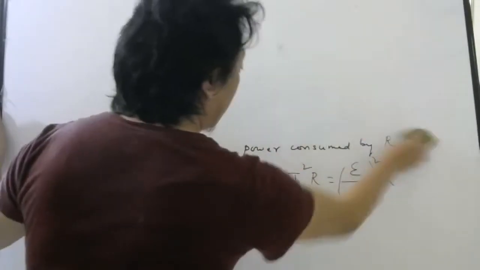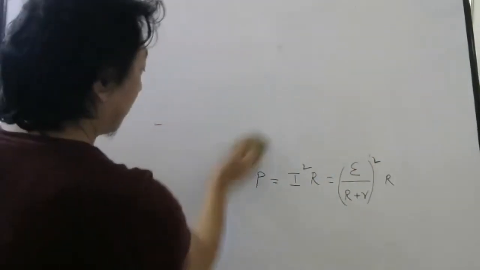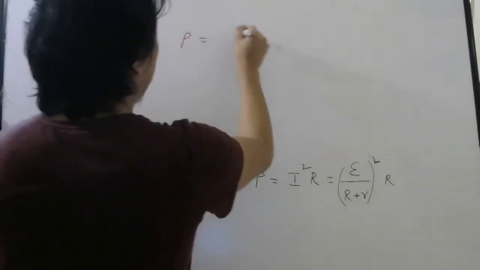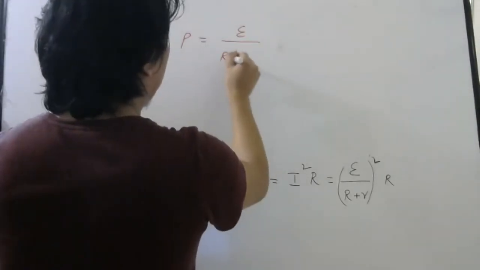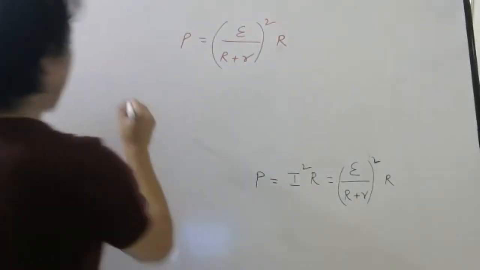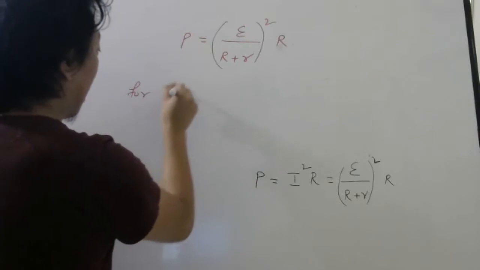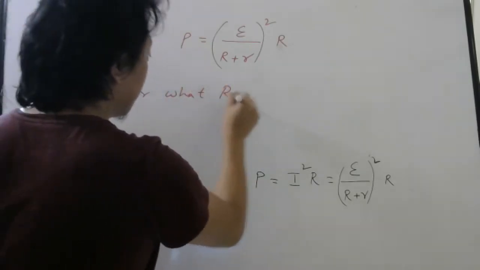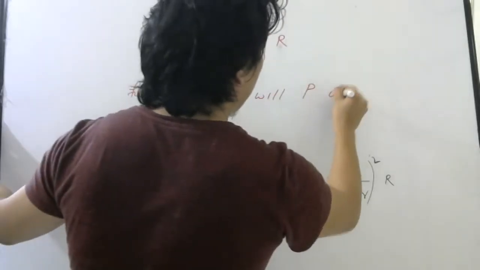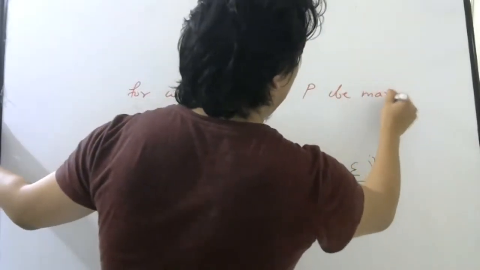So this is the formula for power consumed by the bulb. Let me write the formula once. Power equals (E by (R plus r)) whole square into R. So my question is, for what R will power consumed be maximum?